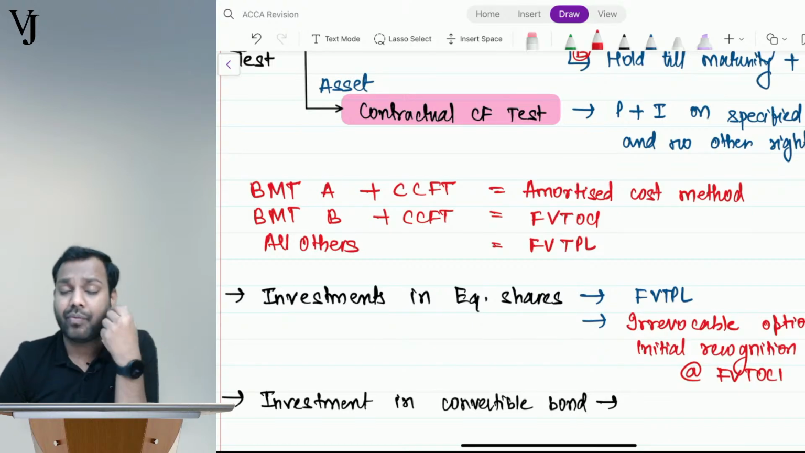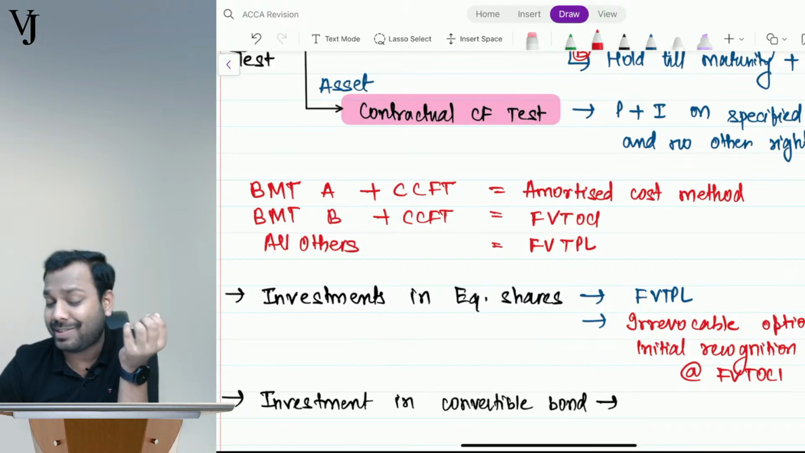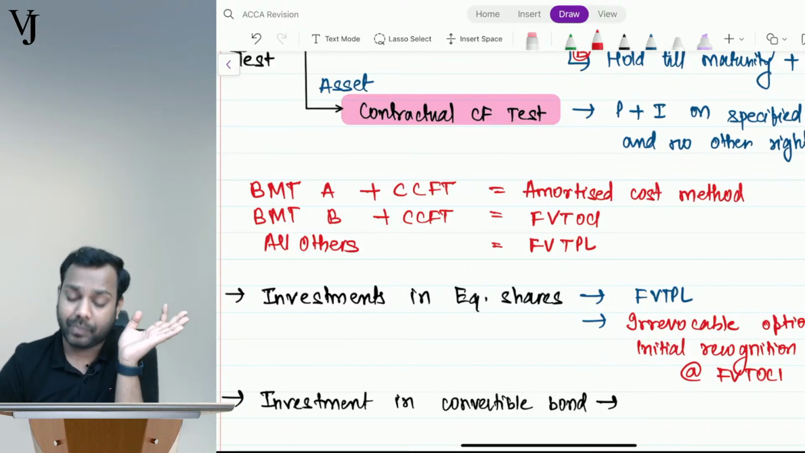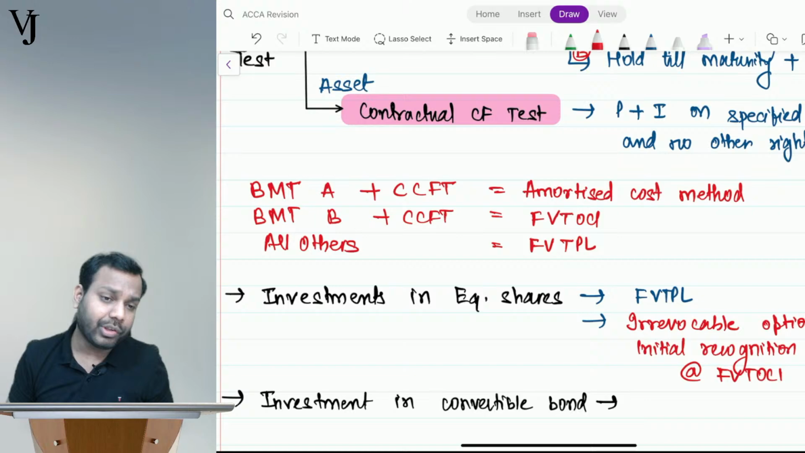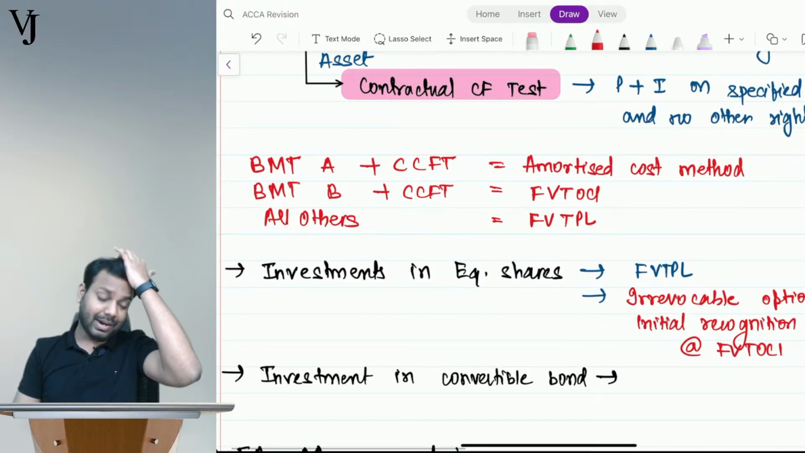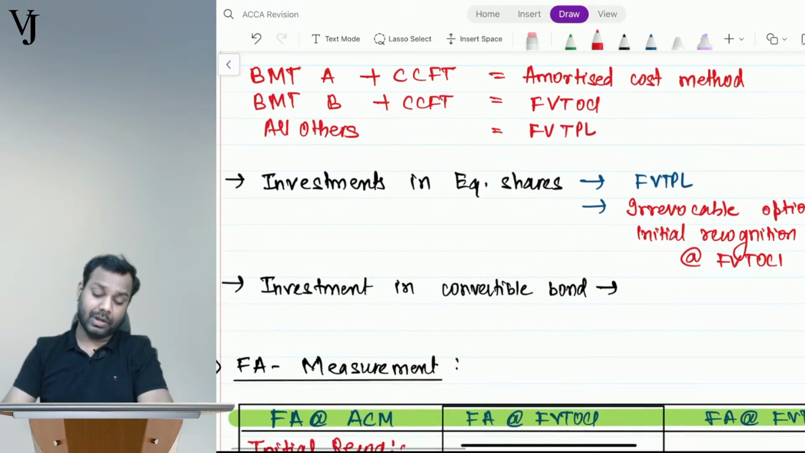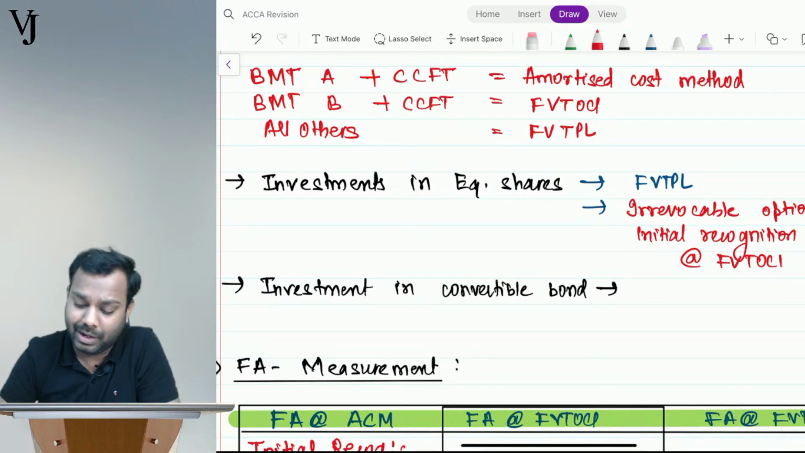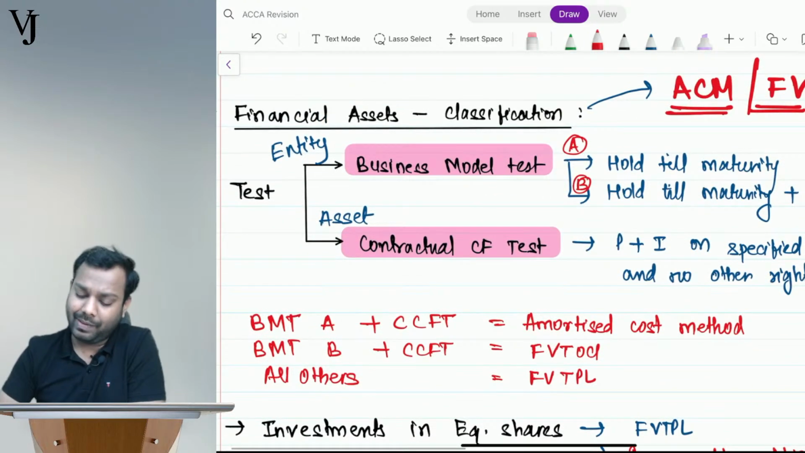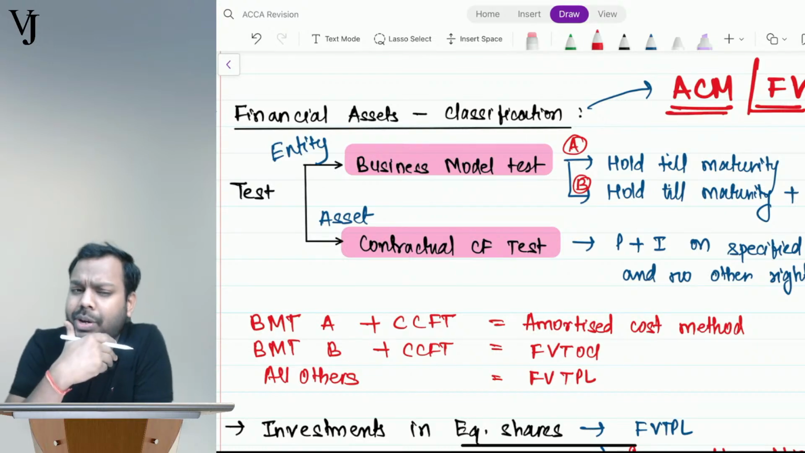All others, whether it is held for trading, or the contractual cash flow test doesn't get satisfied, whatever is the case, all others are to be measured at FVTPL. Now, there are certain exceptions to this rule. Before we understand the exceptions, tell me the default rules. Investment in equity shares. Tell me, can I say that it can be held till maturity? Is there any maturity for investment in equity shares?